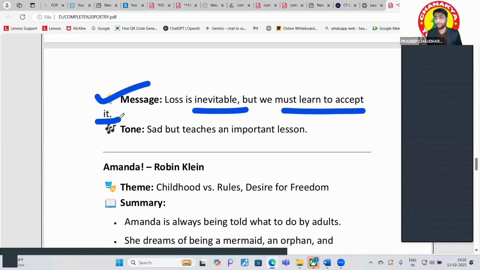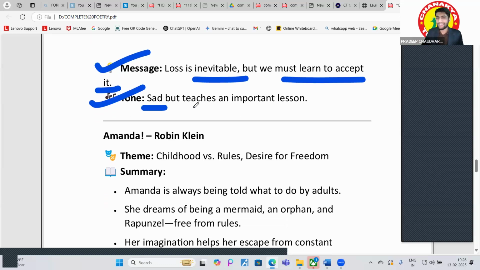Just like there is a Hindi poem as well: अंबर के आनन को देखो टूटे इसके कितने इसके प्यारे छूटे कब अंबर शोक मनाता है, right? So that is the thing, that you must move on. Okay. What is the tone of this poem? It is sad, but it teaches an important lesson. Got it?